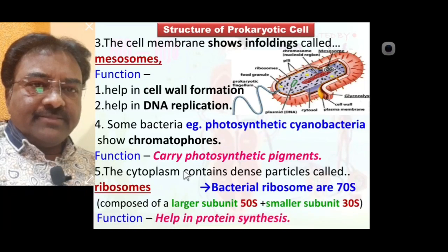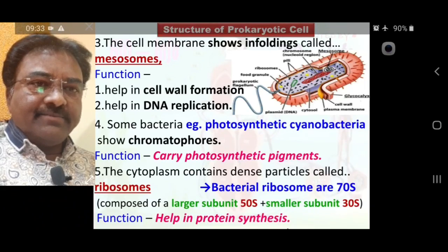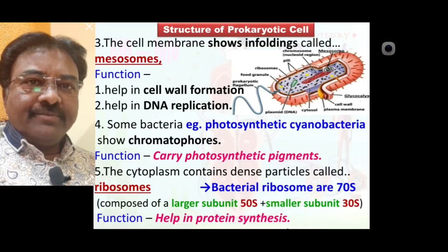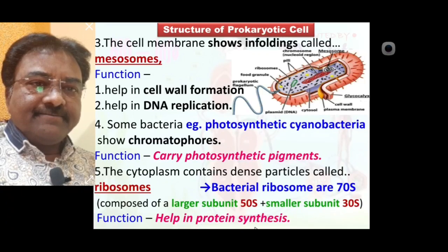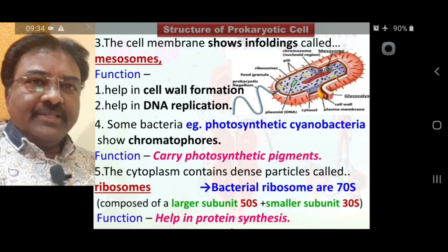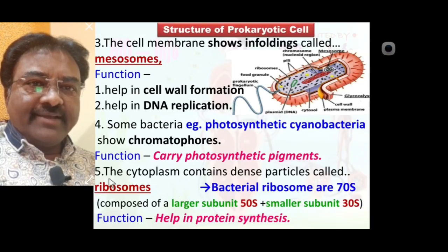Such ribosome is most important for protein synthesis because ribosome is a protein synthesis factory. Up to this point we discussed in detail 5 different basic structural points of the prokaryotic cell. Hope that you understood everything.